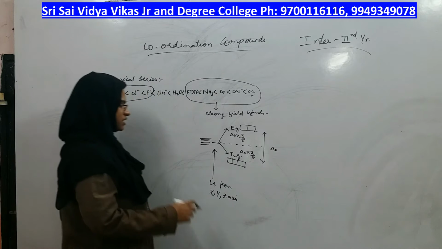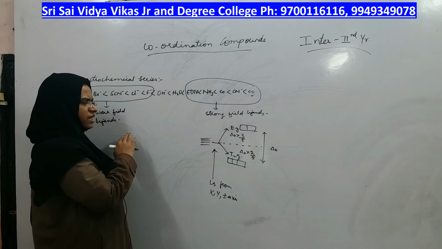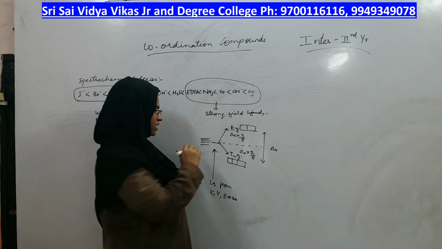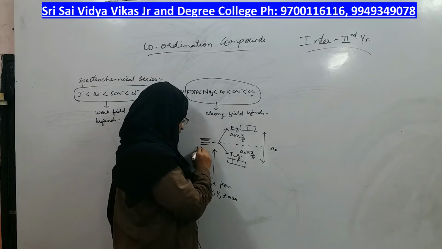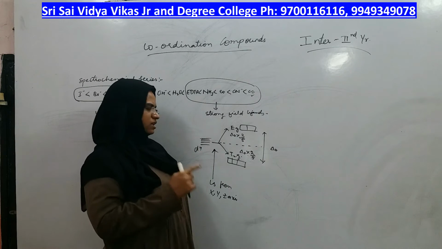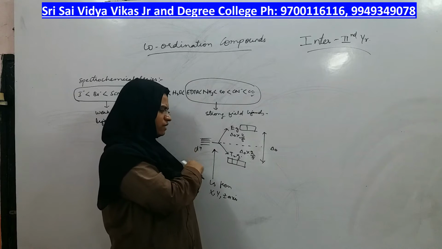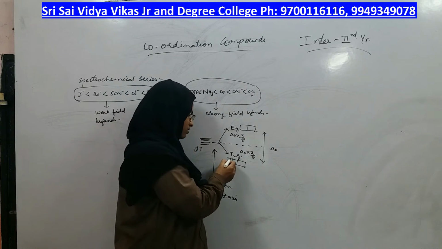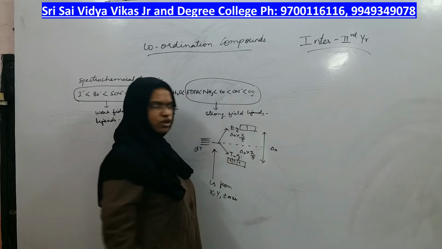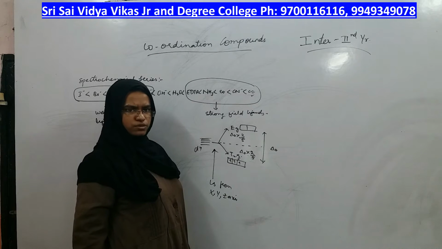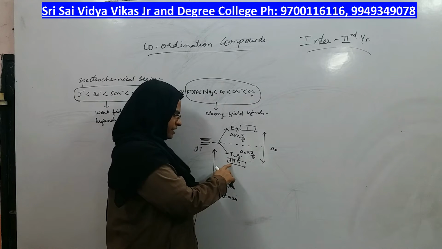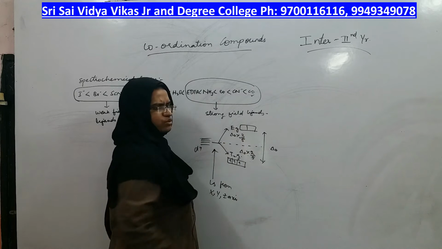So now the next is pairing energy, in which suppose there is a metal in which d4 electrons are present, right? The metal is having 4 electrons. How will you fill the electrons here? First electron here, second here, third here. Fourth electron, where will it go? Will it be paired in T2g or will it go to Eg?